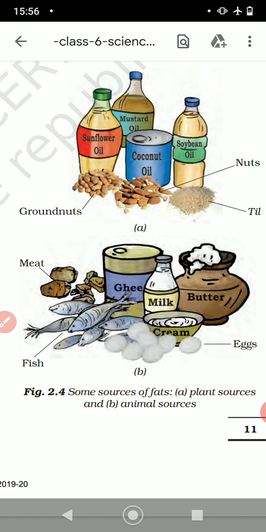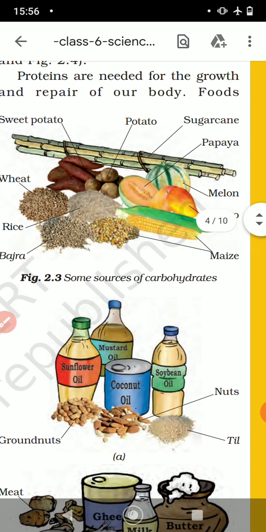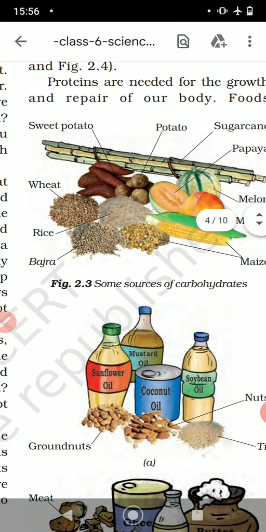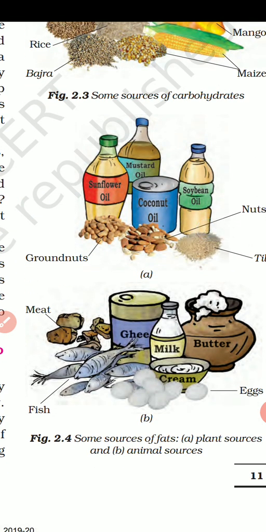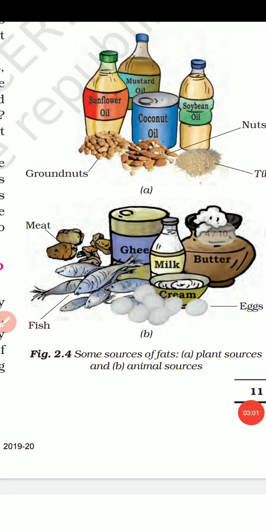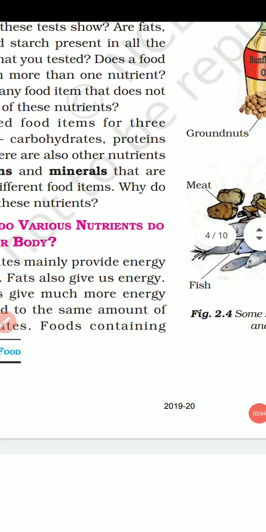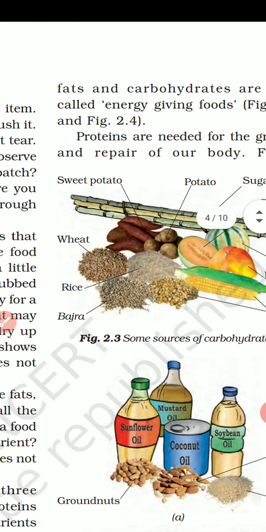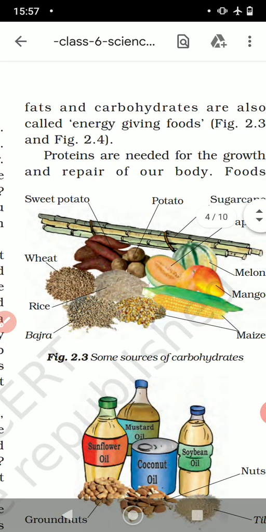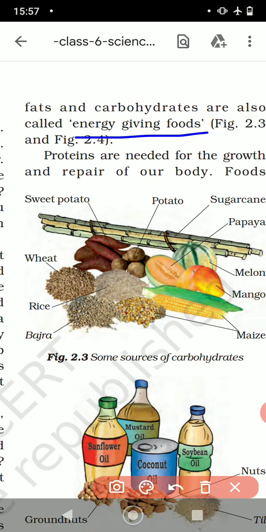Children, you have to be really careful about writing the different sources of the nutrients, because this has always been asked. Write down or draw the different sources of carbohydrates, draw the different plant sources of fats or animal sources of fats, like this. They keep on asking like this. Okay children, so now we are done with carbohydrates and fats. The food which contains fats and carbohydrates is called energy giving food, right? So we are done with energy giving food.